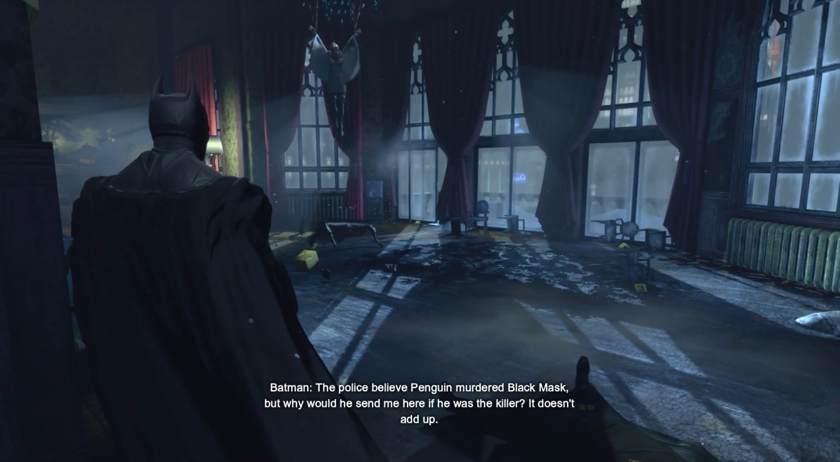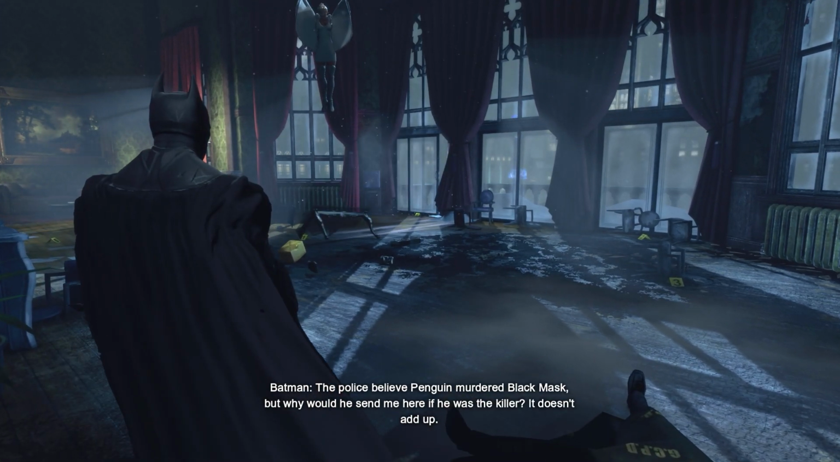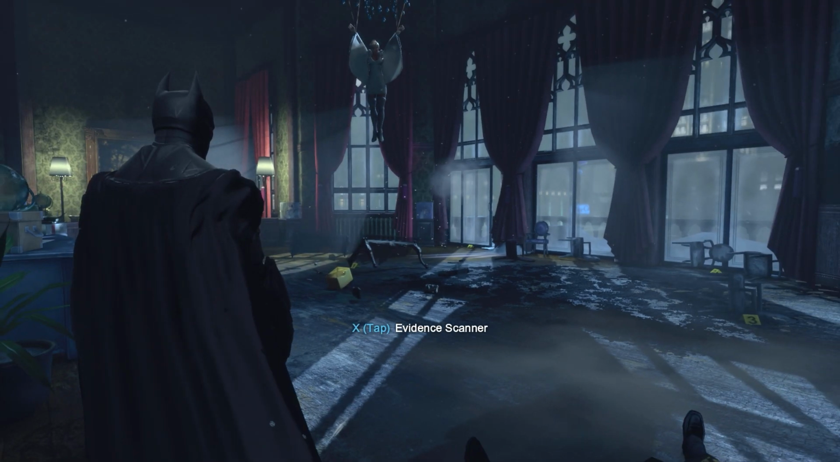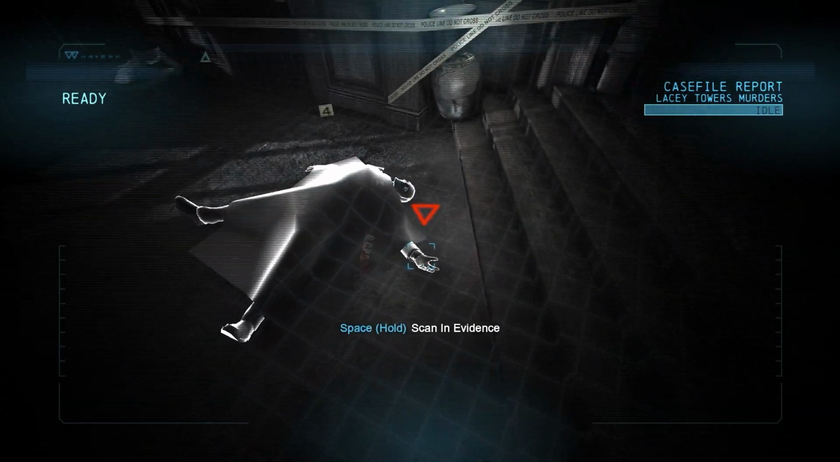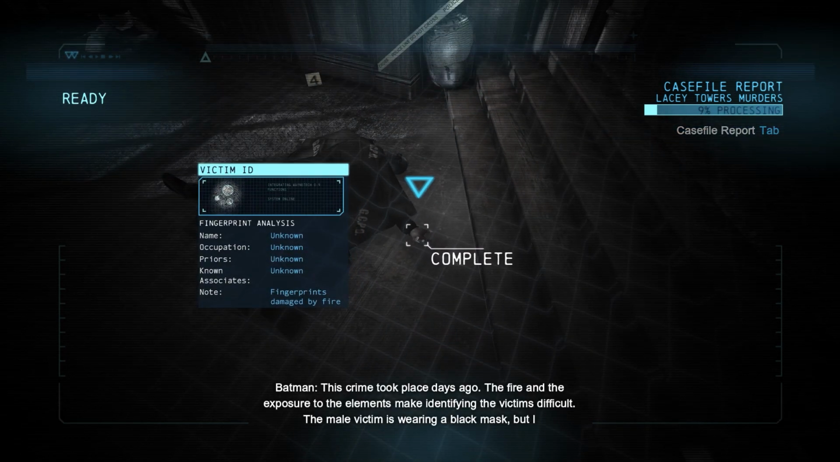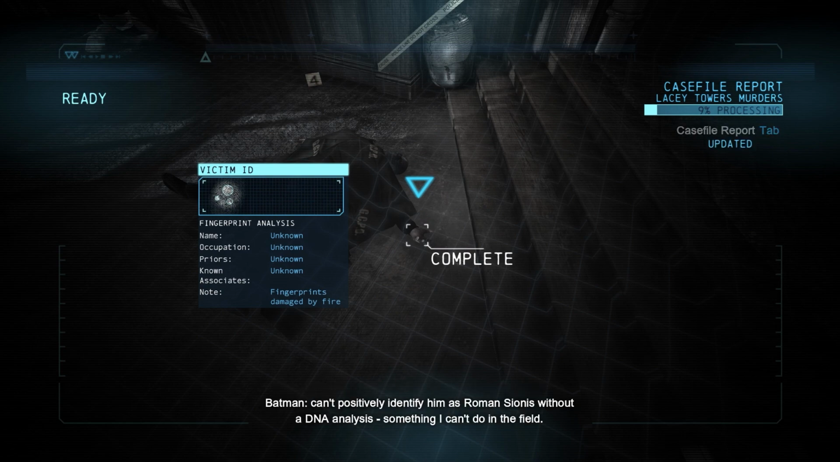Police believe Penguin murdered Black Mask, but why would he send me here if he was the killer? It doesn't add up. This crime took place days ago. The fire and the exposure to the elements make identifying the victims difficult. The male victim is wearing a black mask, but I can't positively identify him as Roman Sionis without a DNA analysis, something I can't do in the field.